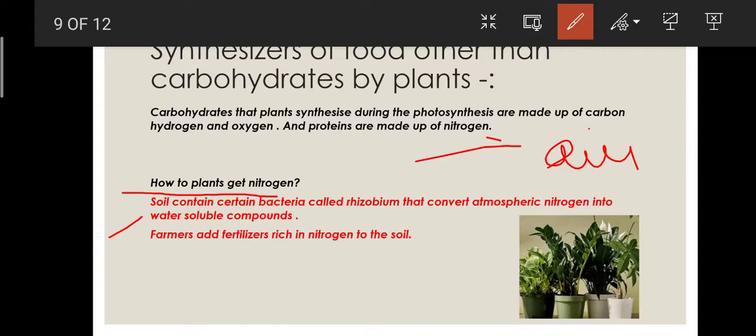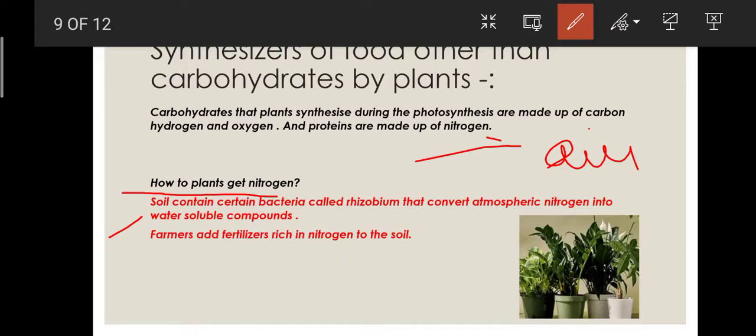So the first method is that a bacteria called rhizobium converts atmospheric nitrogen into water soluble compounds that are absorbed by the plant. And the second method is that farmers add fertilizer rich in nitrogen to the soil, which is absorbed by plants.